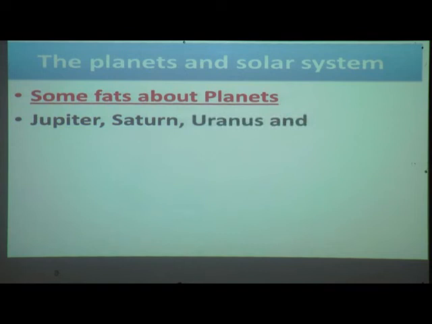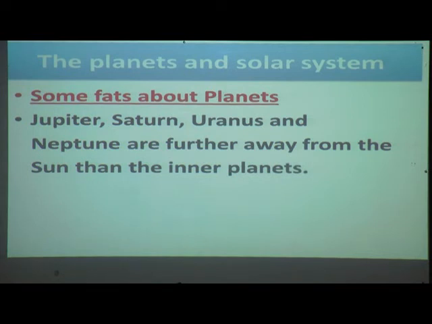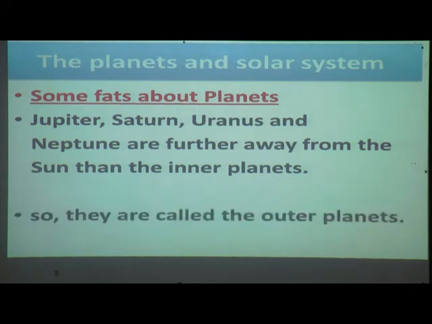Jupiter, Saturn, Uranus and Neptune are further away from the Sun than the inner planets. We have seen the inner planets. They are close to the Sun, so they are called inner planets. But Jupiter, Saturn, Uranus and Neptune are further away from the Sun, so they are called the outer planets.